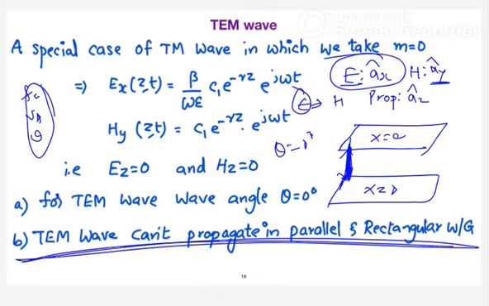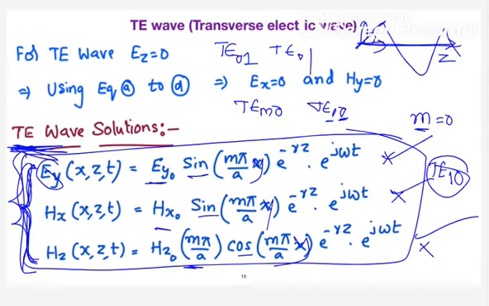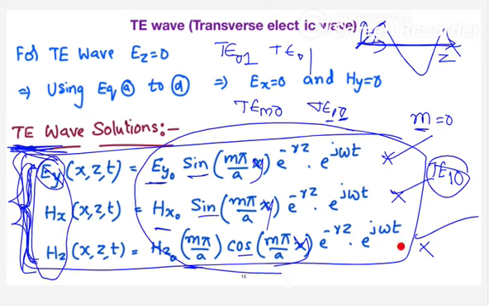As far as the mathematics part is concerned, you need not worry about it here. Just understand the concepts. Don't go through the mathematics. This mathematics is not required for your GATE. But as I said, in the case of transverse electric and magnetic, you should remember which components are present. You need not memorize all these equations. This is not at all important. But the basic underlying principle you should understand.